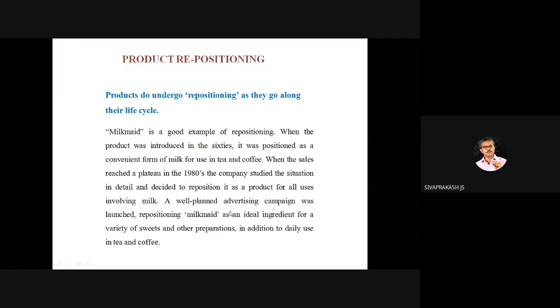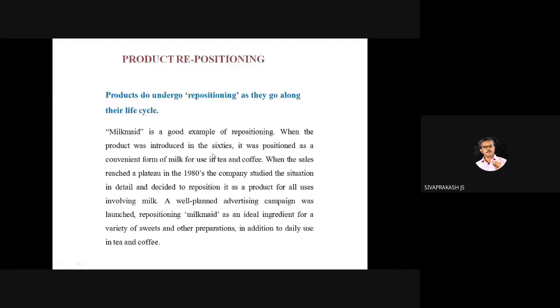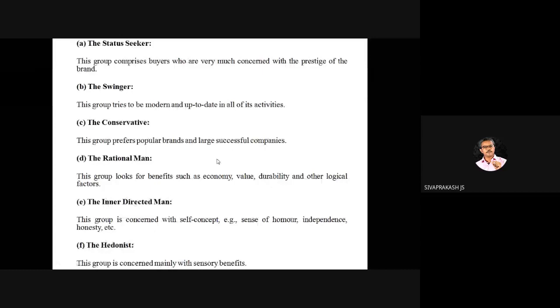Product life cycle, repositioning deals, revamping stage, repositioning deals. Revamping stage, repositioning plays an important role. And then, yeah, these names are important from the positioning perspective, right? To which type of customer you would like to position your product.